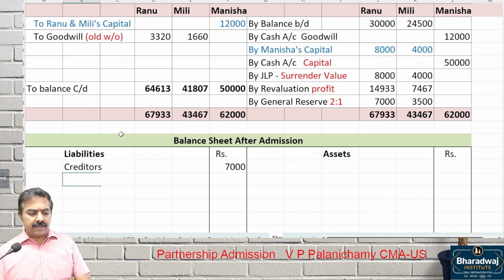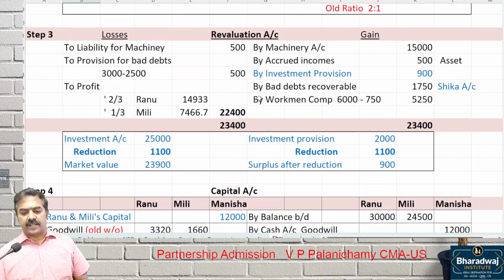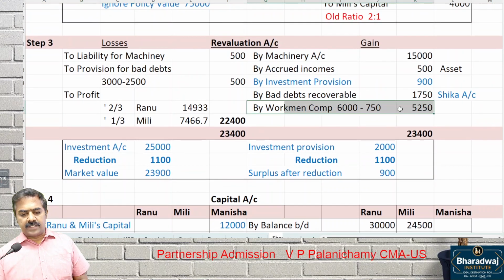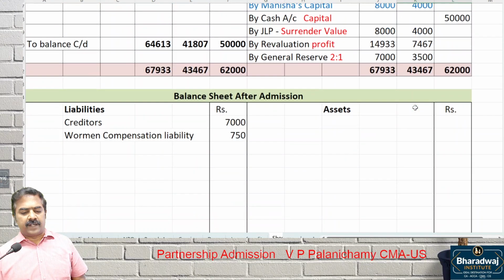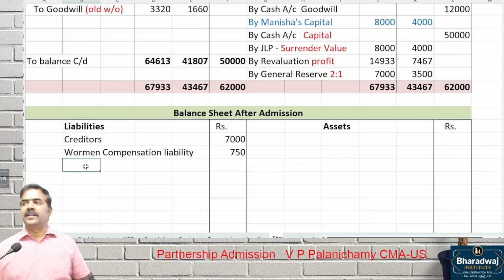Now what is the liability? Workman compensation liability. No, 750. The liability is only 750. 5,250 is already adjusted. Workman compensation 6,000 minus 750, the 5,250 surplus is adjusted. How much will continue in the balance sheet? 750 will continue in the balance sheet. Any other liability? Before capital, any other liability? Check.